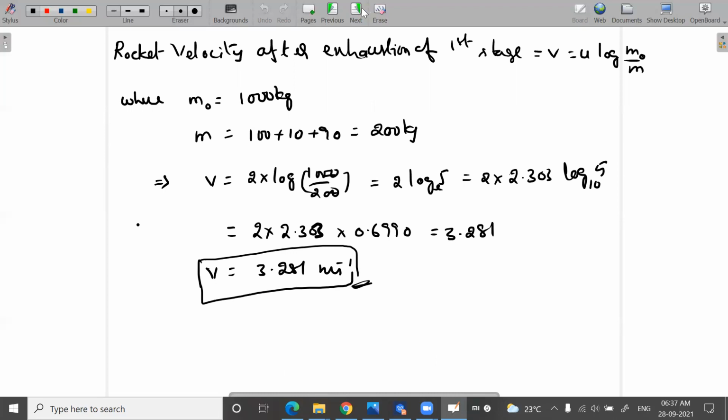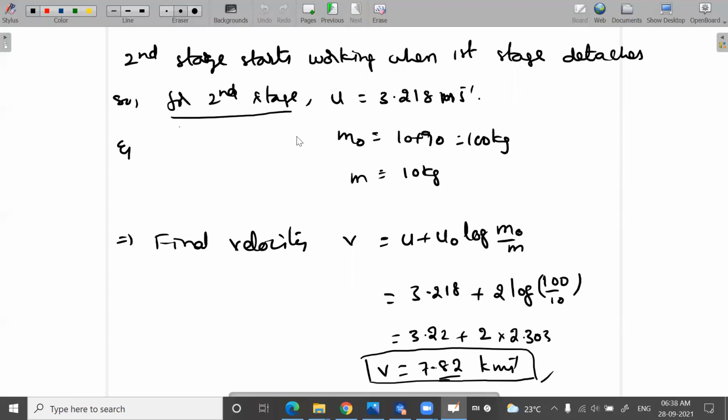Next, the final velocity of the rocket after exhaustion of the second stage. Once the fuel in the first stage burns off, for the second stage to start working, the entire first stage should detach, meaning the mass of the fuel has burned off, and even the mass of the first stage should detach. Then the final velocity after burning of the second stage will be given with the second stage starting with the velocity given by the first stage, that you can take as 3.218 kilometers per second.